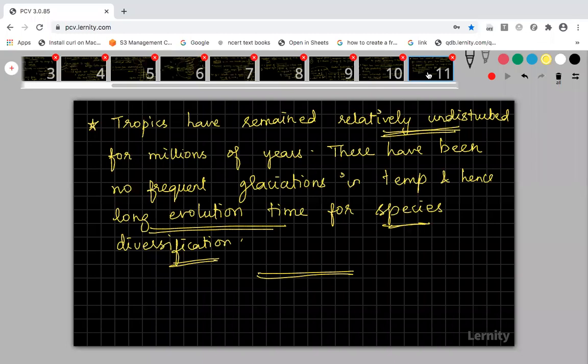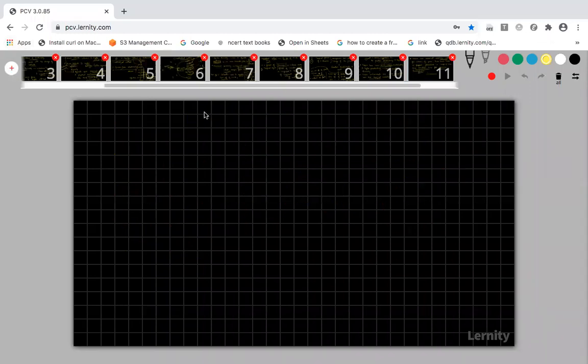Yes, have you copied the 3 reasons for the greatest biodiversity in tropics? Latitudinal pattern is over with this. Now we can switch on to the second pattern of biodiversity. The second pattern is called SA relationship. So what is SA relationship? Species area relationship. This species area relationship was first determined by a person, and he was a geographer.